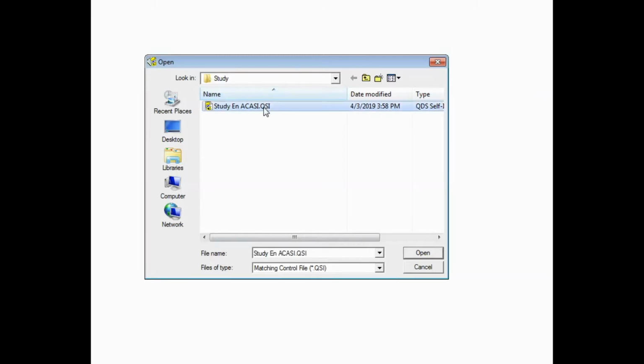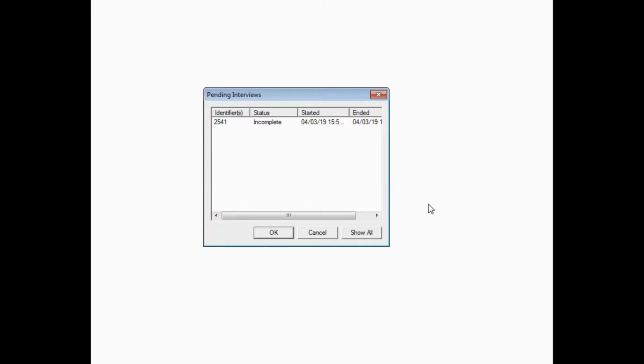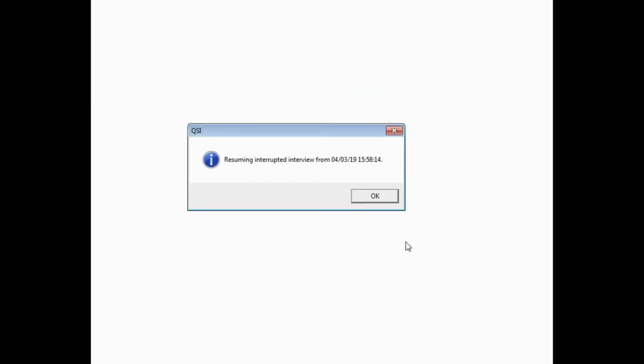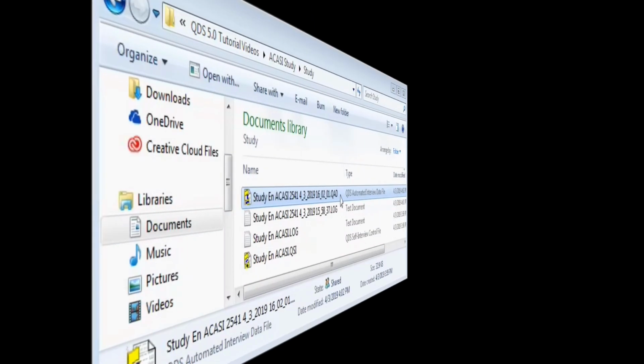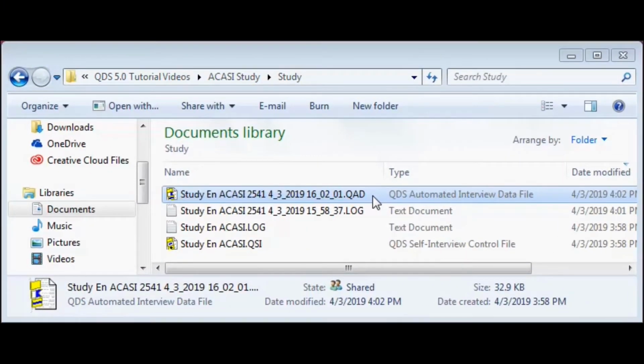Then you do need to select your matching control file so that it's listed in this file name box, and then you'll select Open. Once again, you'll see the Pending Interviews box where you can select that pending interview and OK. QDS will notify you that it's about to resume the interview with that specific date and time stamp. After you have completed your interrupted interview, then you can go ahead and take a look at the data file and you'll see that it has been automatically updated with the date and time stamp.